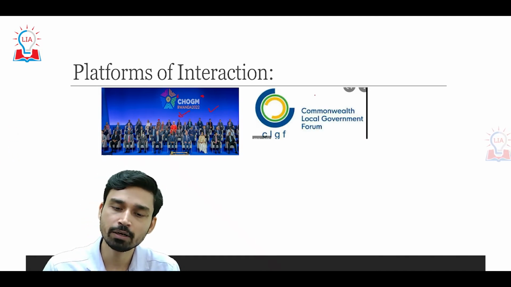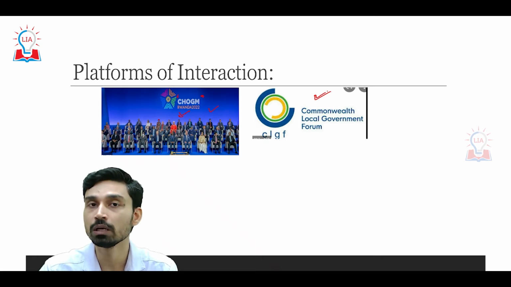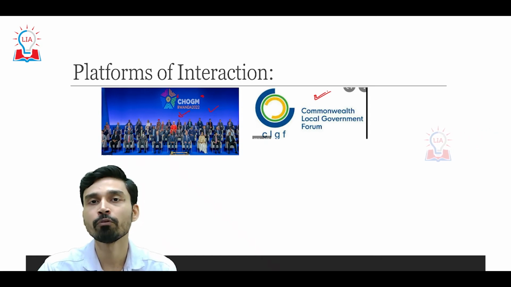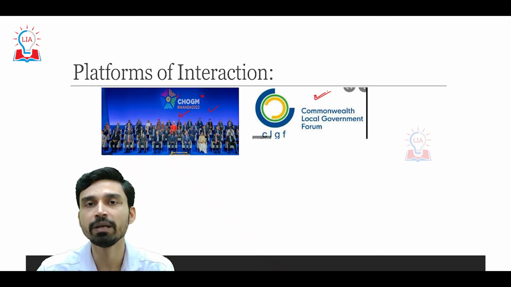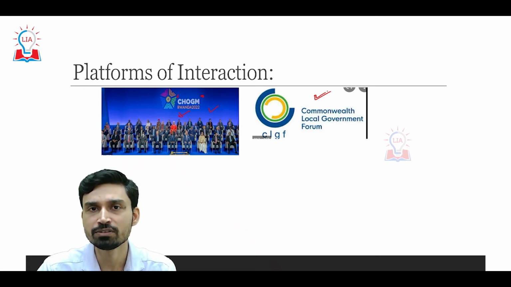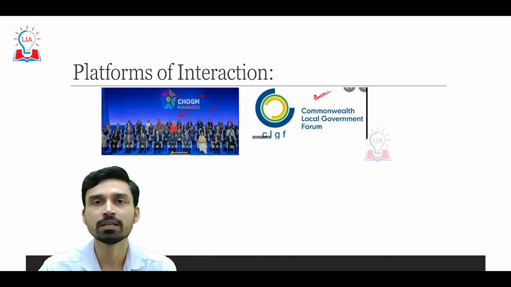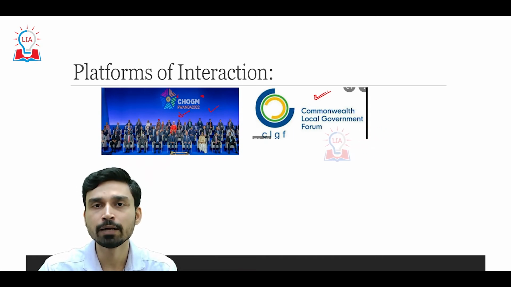The second method of interaction is the Commonwealth Local Government Forum. As is clear from the name itself, the Commonwealth Local Government Forum provides opportunities for the local governments within each country, whether at the district level or state level, to interact with each other and learn best practices which can be implemented at a practical level within the territory of these local governments.